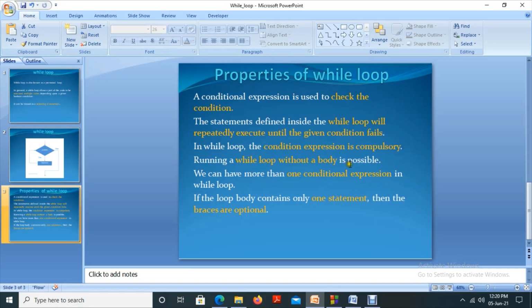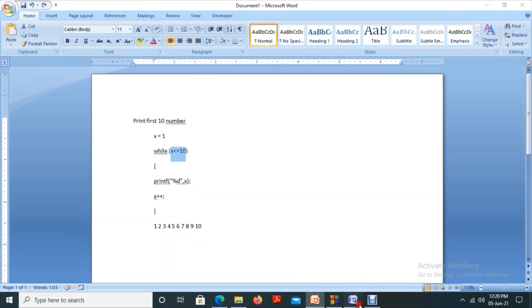Running a while loop without a body is possible. Running a while loop without a body. That means in this case, this is the body of the loop.